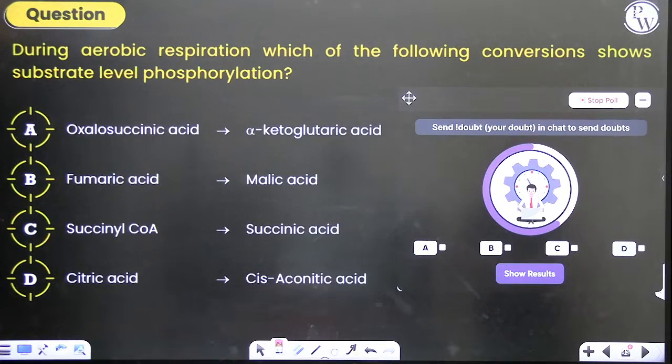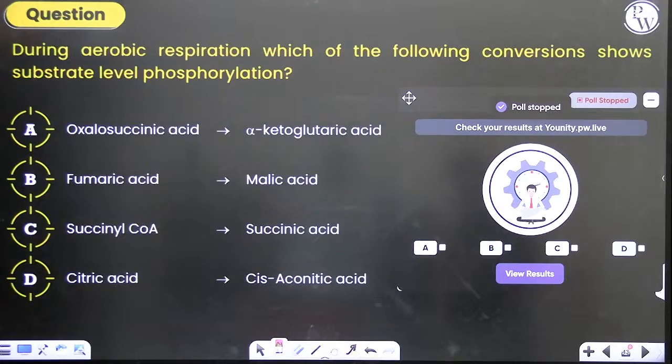During aerobic respiration, which of the following conversions shows substrate level phosphorylation? First, understand what substrate level phosphorylation means. Wherever GTP is forming, there substrate level phosphorylation will happen. Where did substrate level phosphorylation happen?